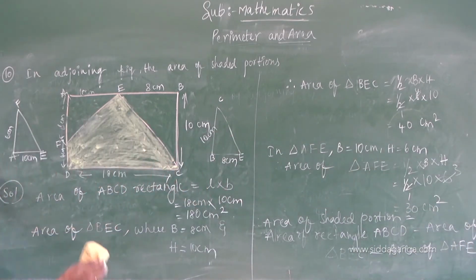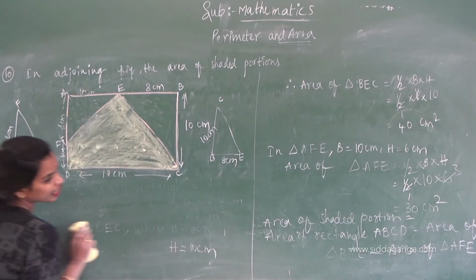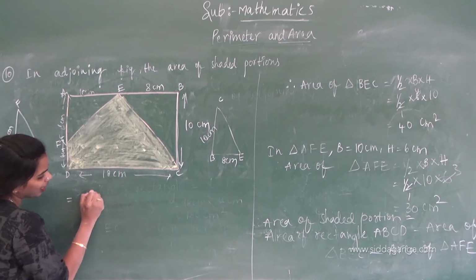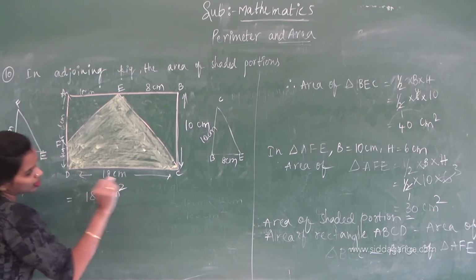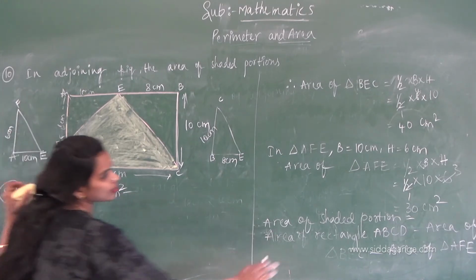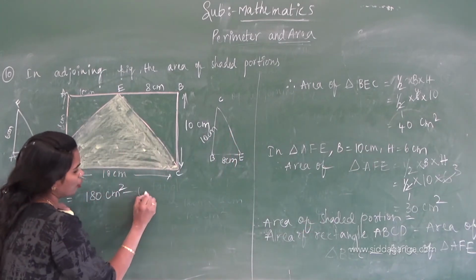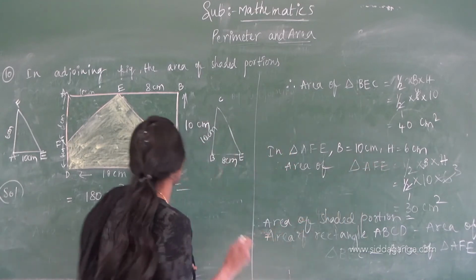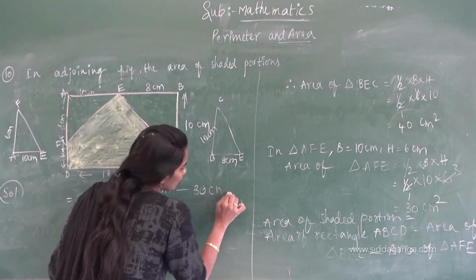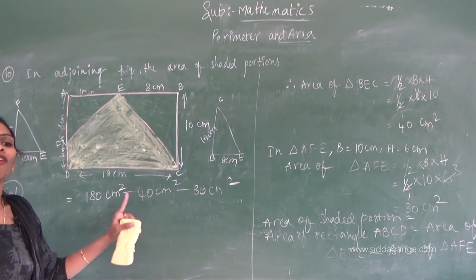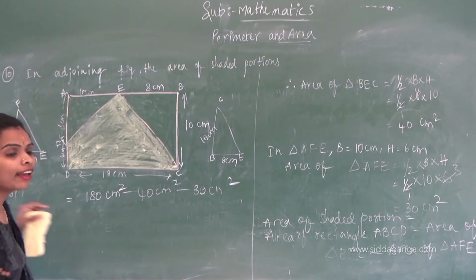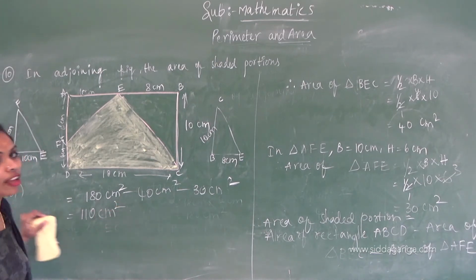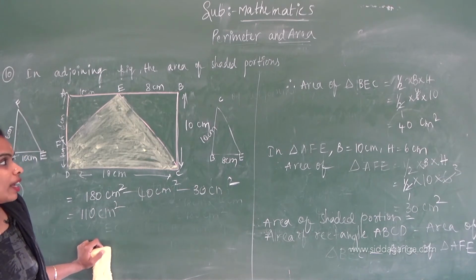I am writing here, children. What is the area? 180 centimeter square minus BEC 40 centimeter square minus AFE 30 centimeter square. 180 minus 40 is 140, 140 minus 30 is 110 centimeter square.